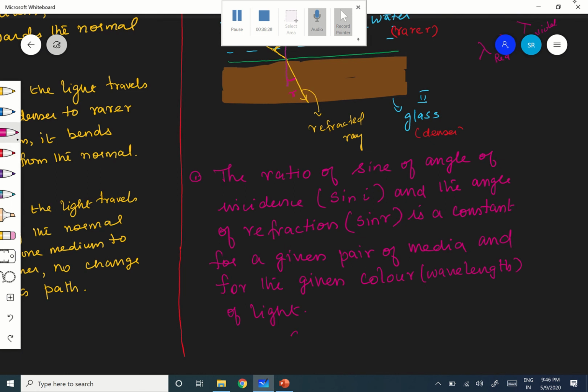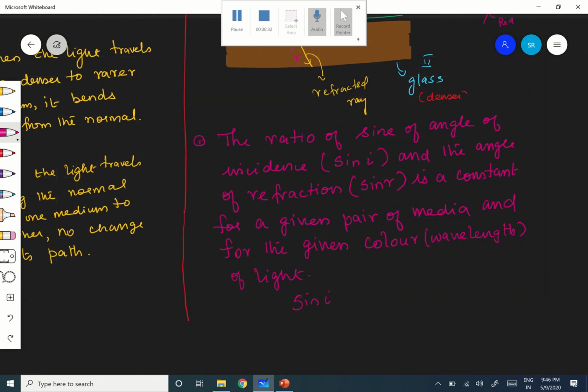Mathematically, sin i by sin r is a constant, and the constant is named n21. Now, very important, what is n21?